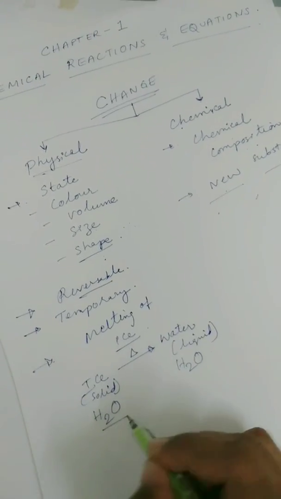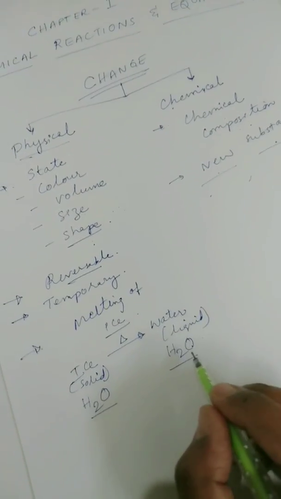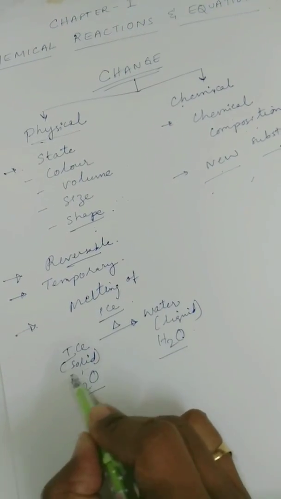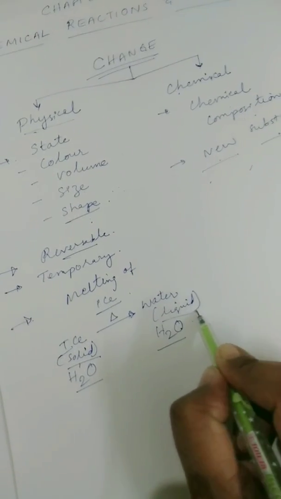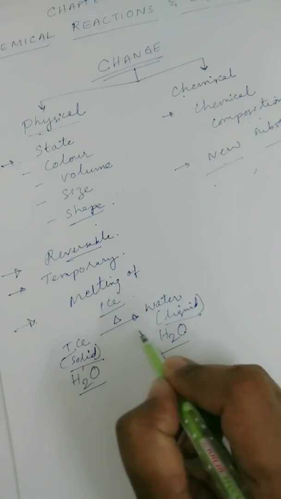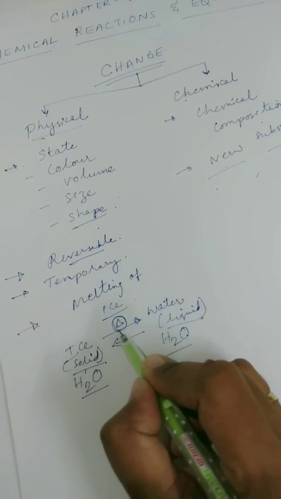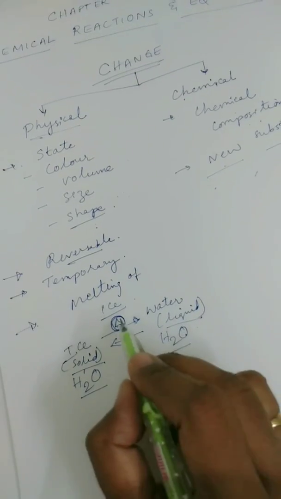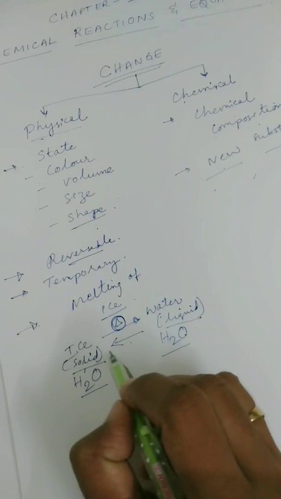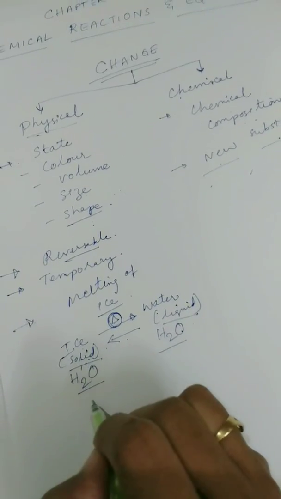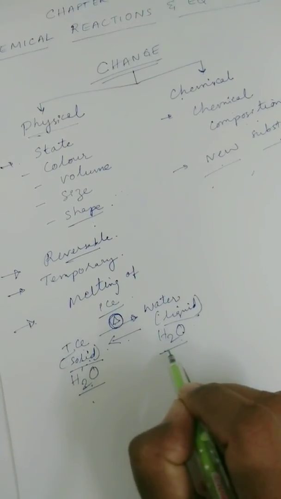Ice is also H2O and the chemical composition of water is also H2O. But the difference is in the states. The solid state has been converted into a liquid state, and this can be reversed if you take out the cause for the change. If you cool down, what will happen? If you freeze, the water will again change into a solid. So there is no way that the chemical composition is changed.